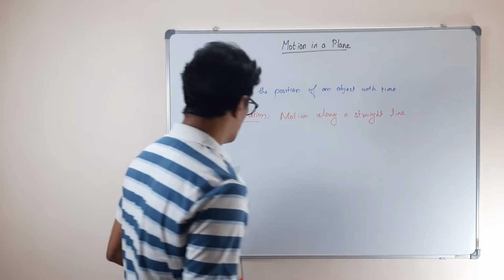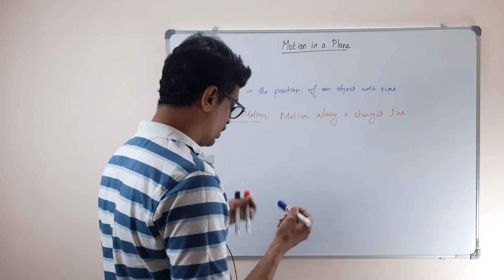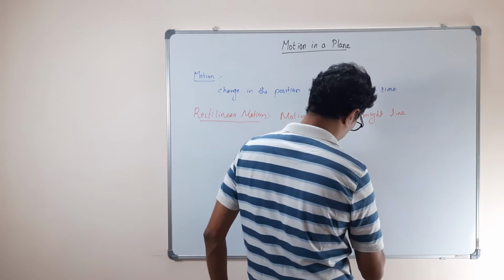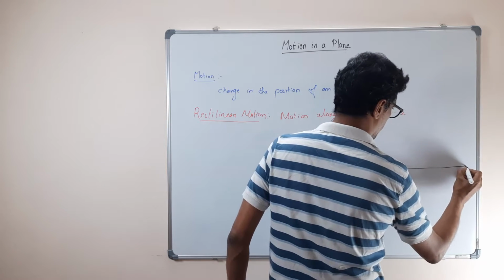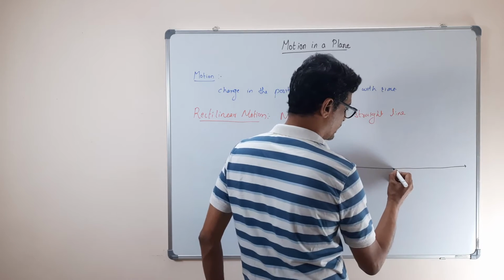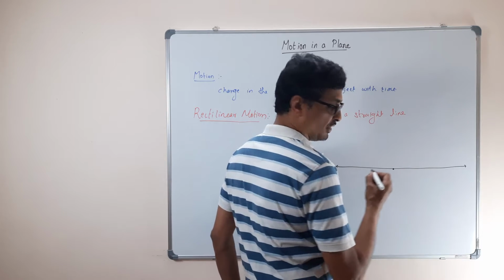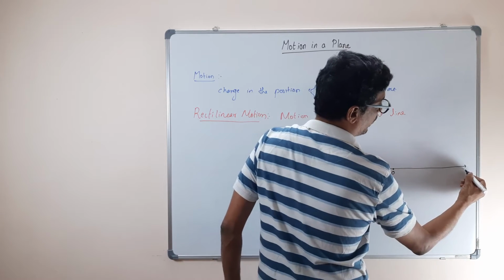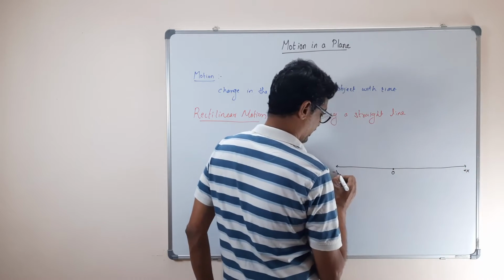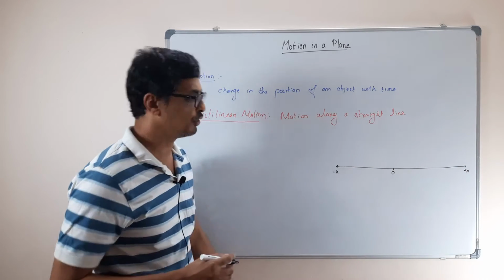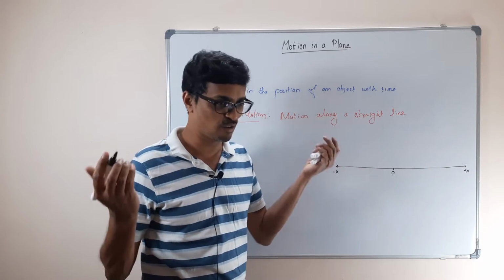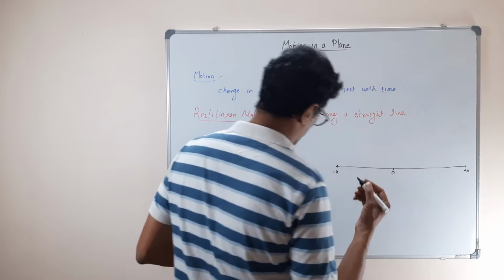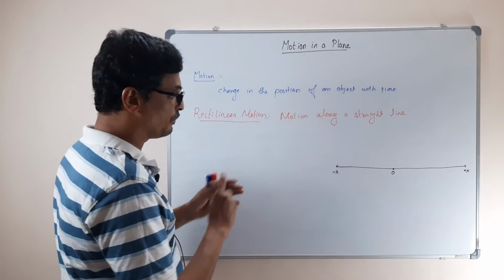Fine. So in rectilinear motion, you can define the motion on a single axis, correct? You call it a number line or whatever. It has an origin. I may call it plus x and minus x, or if you don't like it, you call it plus y and minus y. It doesn't matter. It's only one dimension. So then we will try to define certain physical quantities.